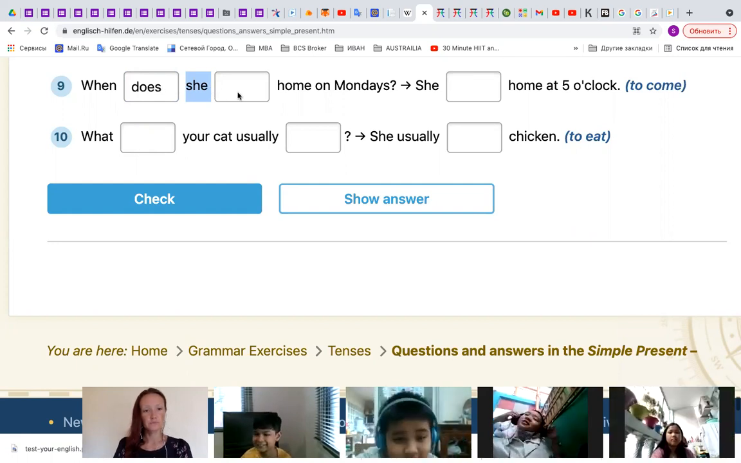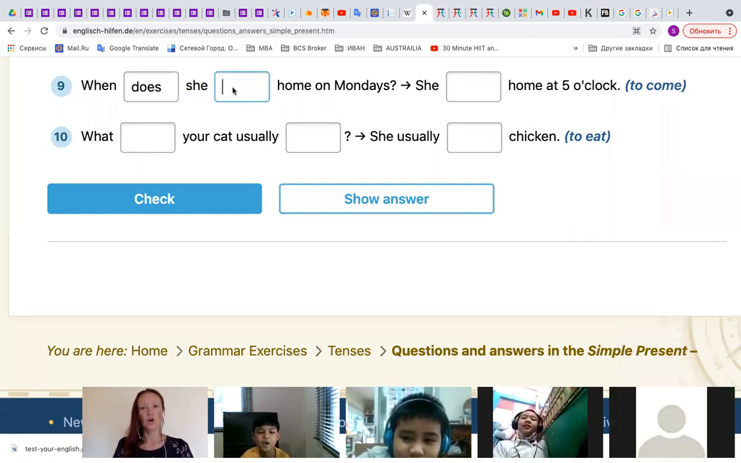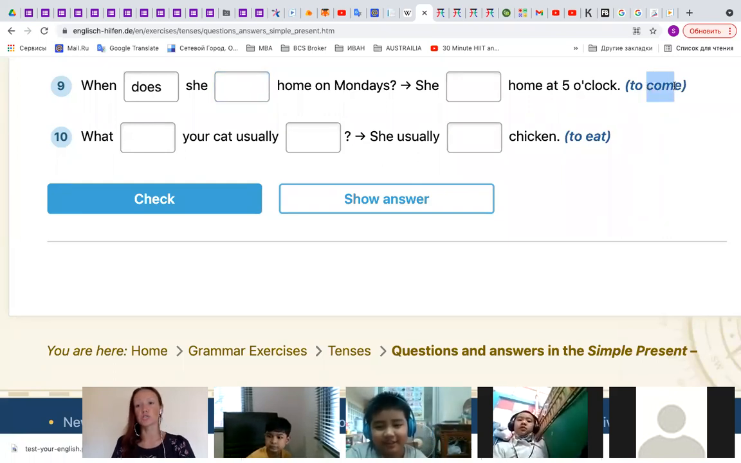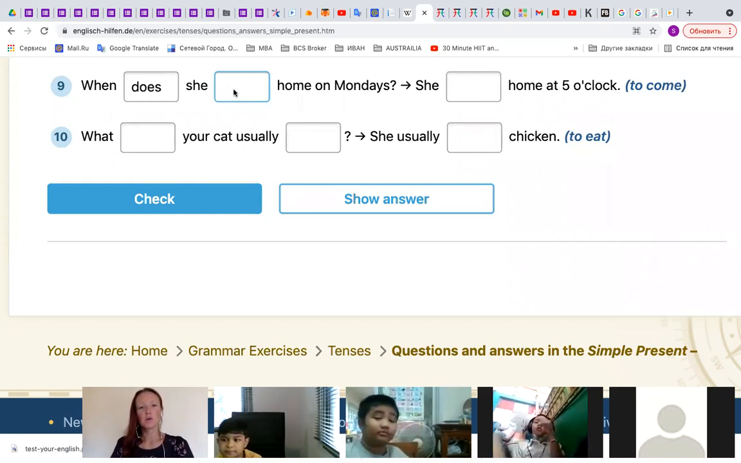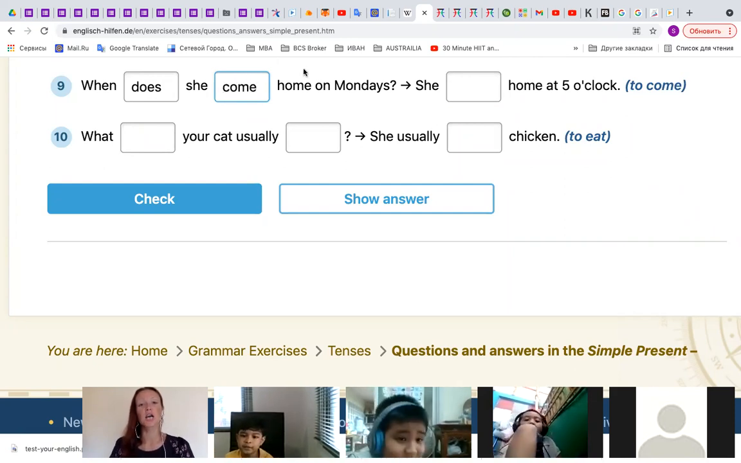When does she? Here you see we have to use this main verb. To come. No, we don't say to come. We say come, right? When does she come? Good.